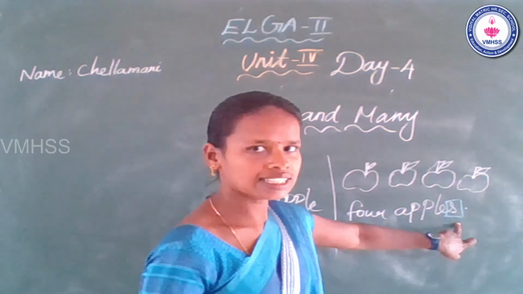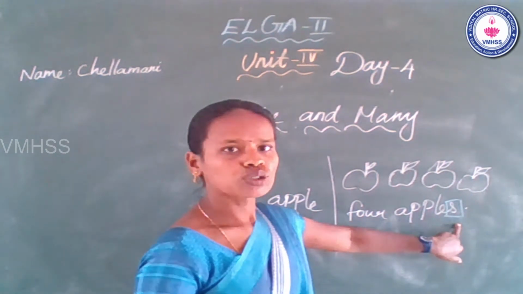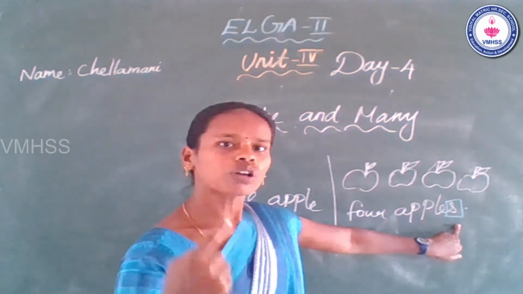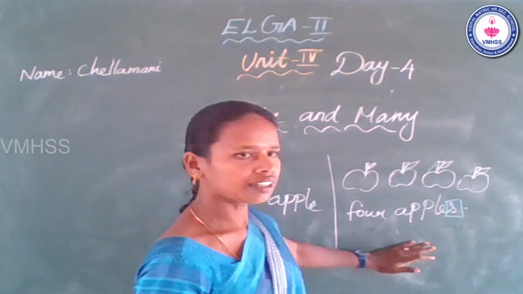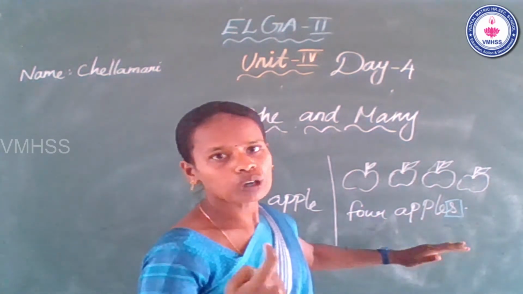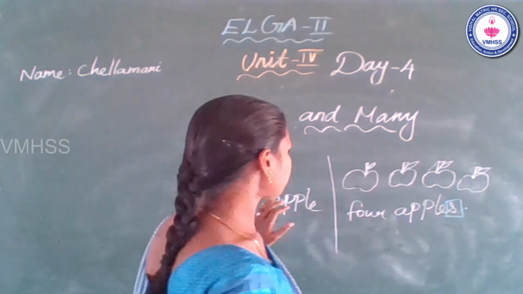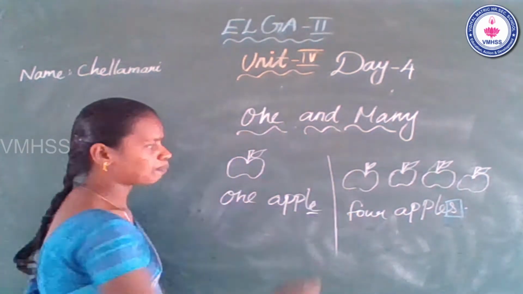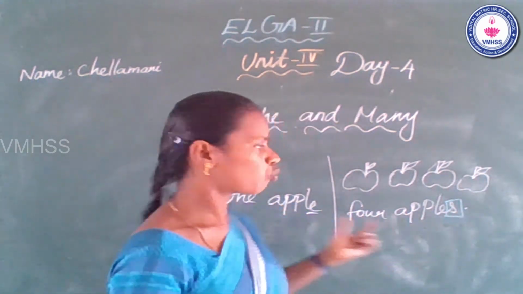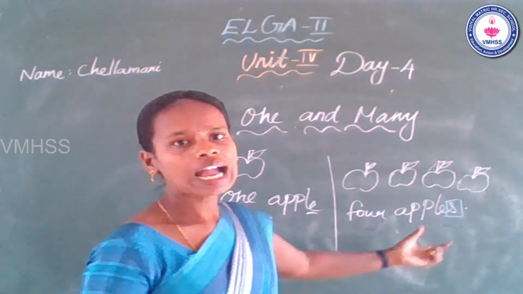Add -s at the end to name more than one object. Okay, this is apple. This is apples. One apple, four apples.